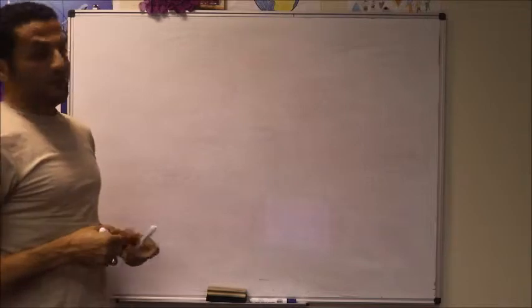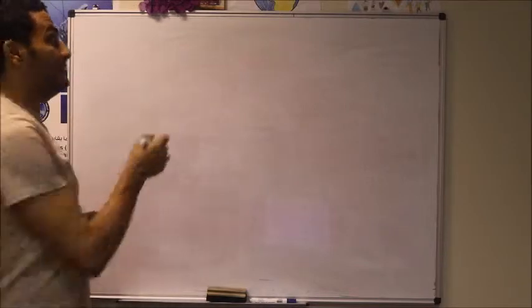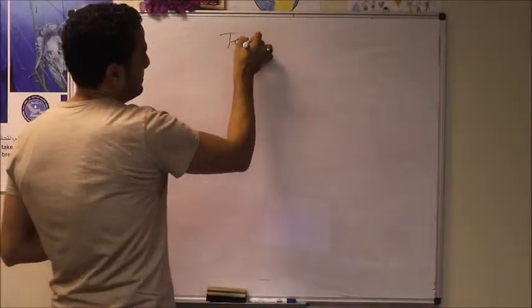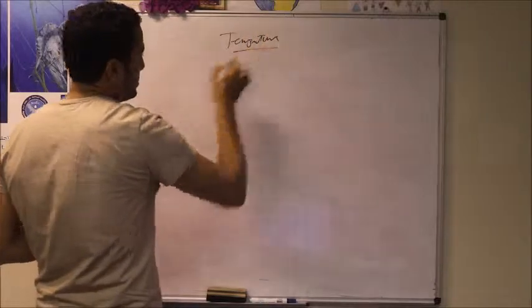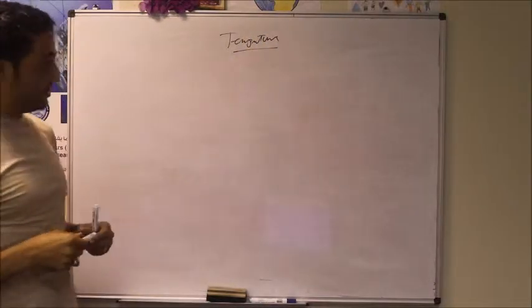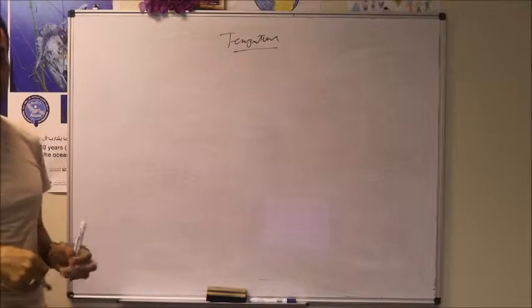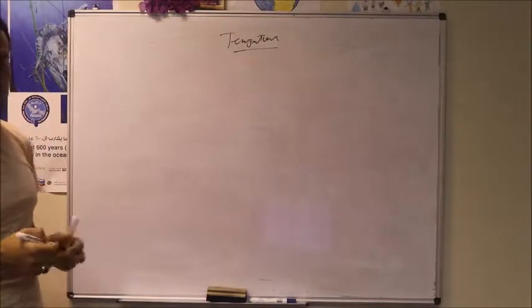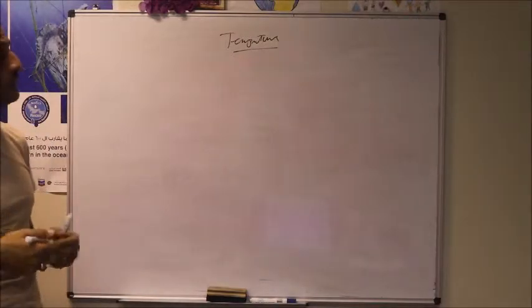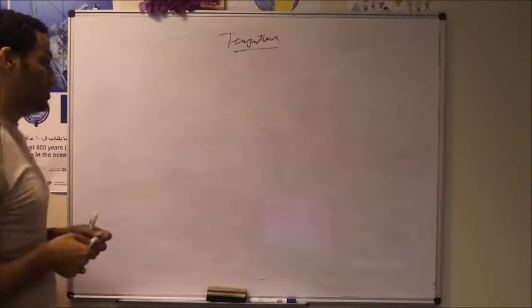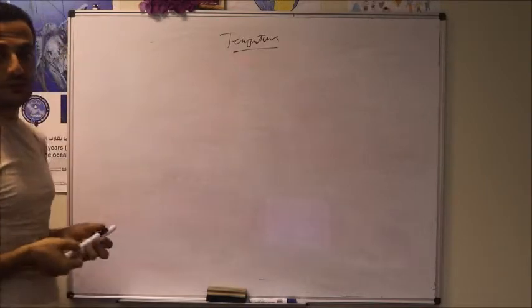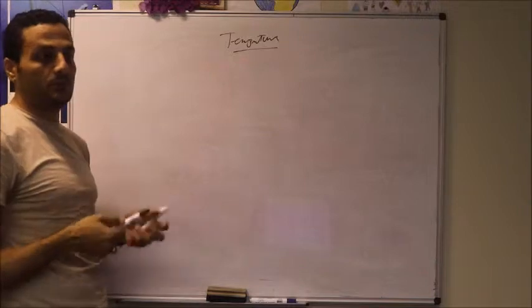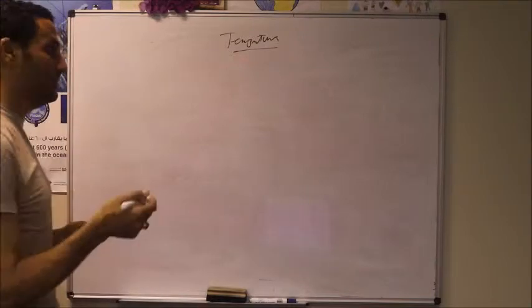Let's move to another topic, which is temperature and temperature scales, or temperature measurement. Temperature measurement is based on what's called the zeroth law of thermodynamics, and the zeroth law states that if two systems are in thermal equilibrium with a third system, this means the two systems are also in thermal equilibrium with each other. What is the meaning of that?